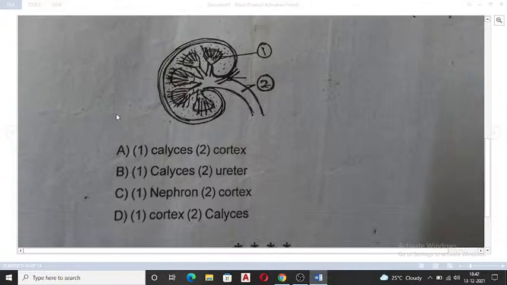Now, a bit of confusion. Sometimes this kind of labeling, you may get confused here. So the first option is almost near the calyces. Yes. And second is the ureter, the long tube that goes and joins the, yeah. So option C is right.